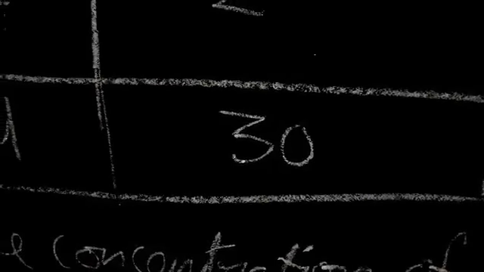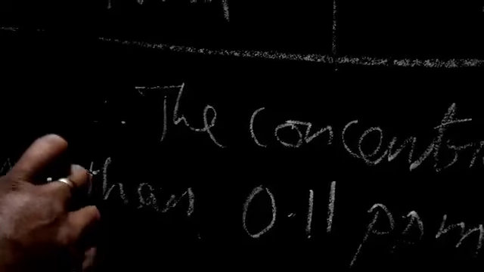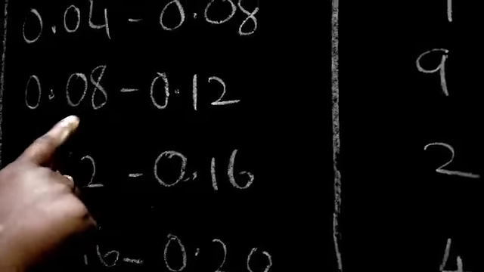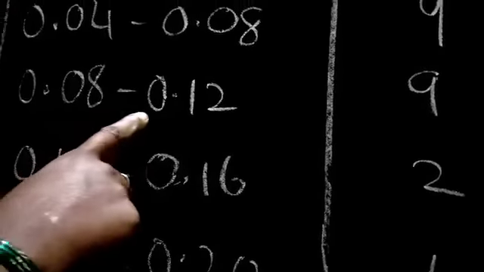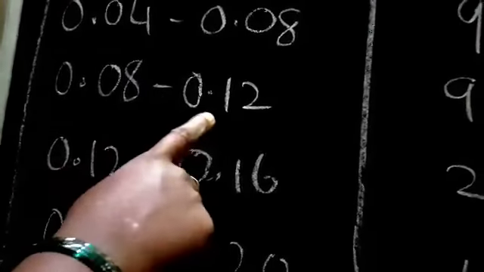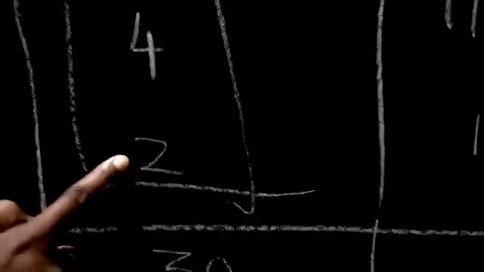And the concentration of SO2 was more than 0.11 ppm for 8 days, because here it starts 0.08 to 0.12. 0.12 it was not there, so 0.12 it will be here. More than 0.11 means it will start from here. So this we have to take a count. Here 2 plus 4 plus 2. So we are getting 8 days. That's what I have written here.